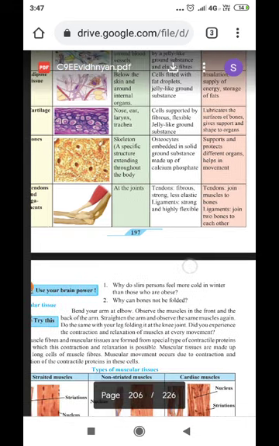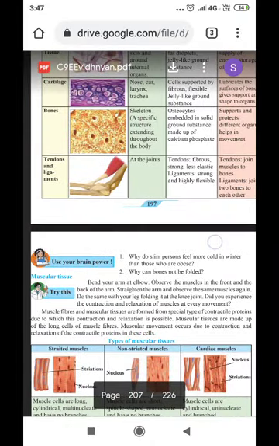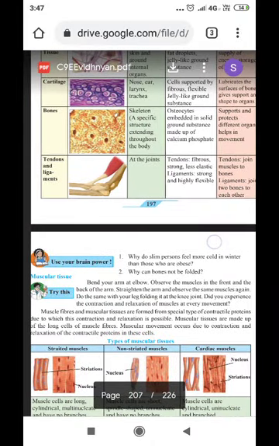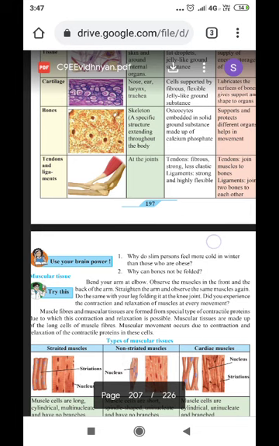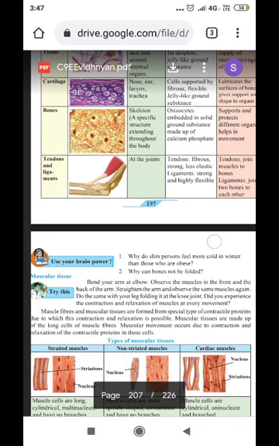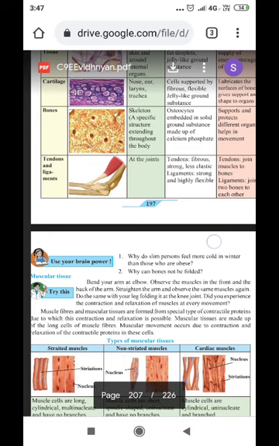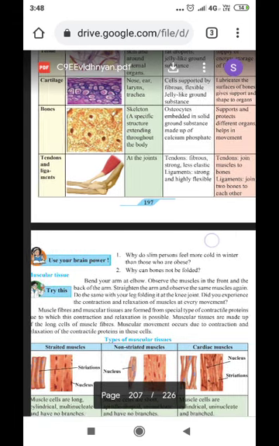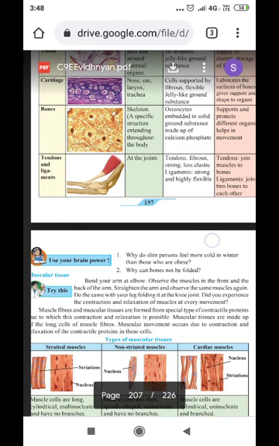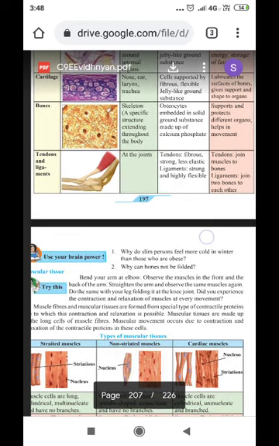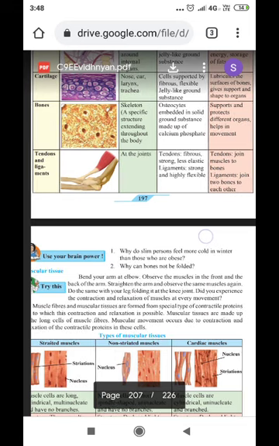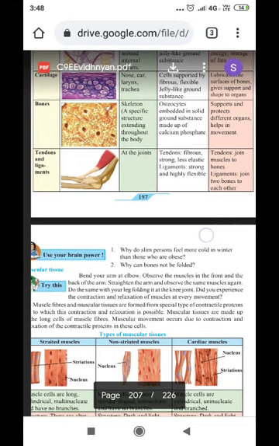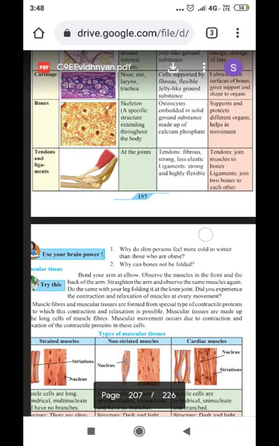Then another connective tissue is tendons and ligaments. These are present generally at the joints. Tendons are fibrous, strong, and less elastic. Ligaments are strong and highly flexible. Tendons join muscles to the bones. Ligaments join two bones to each other. So these are the various types of connective tissue.